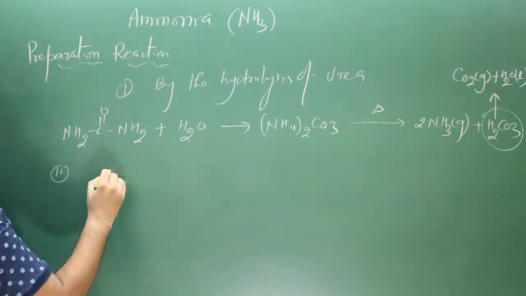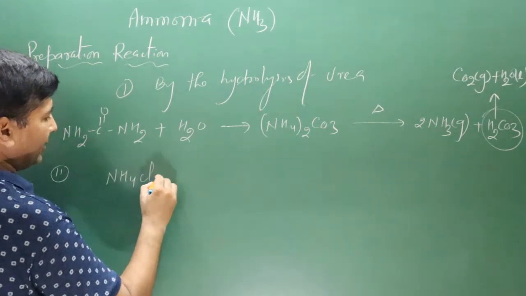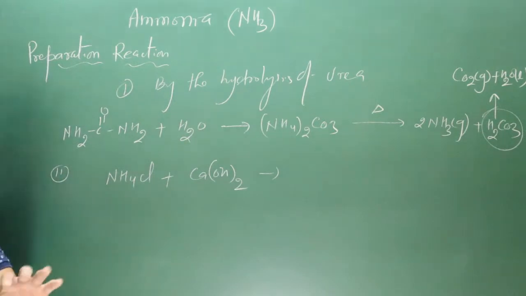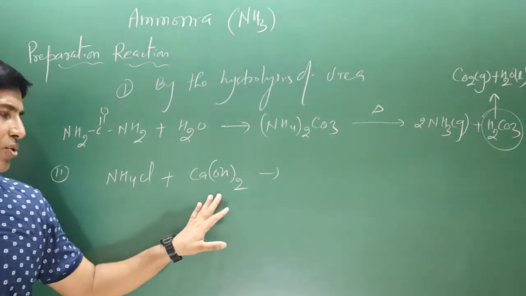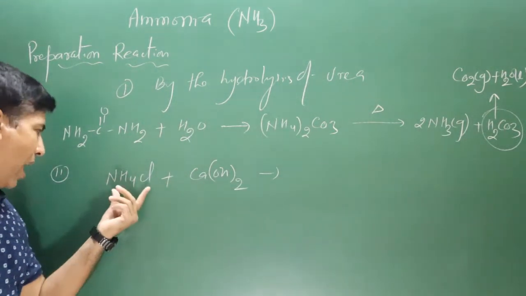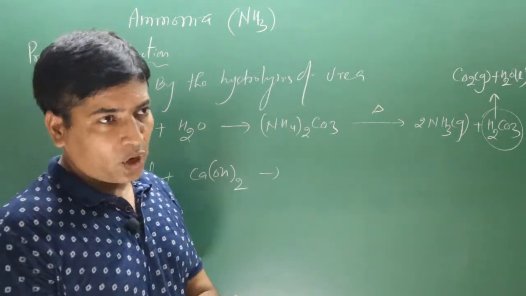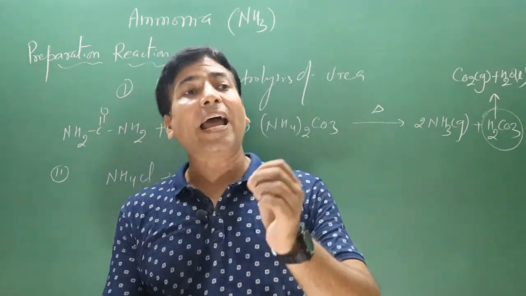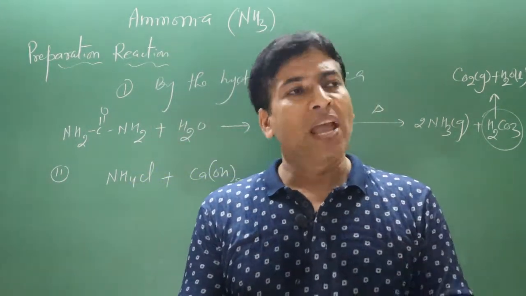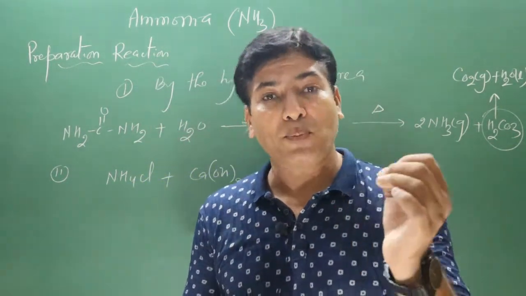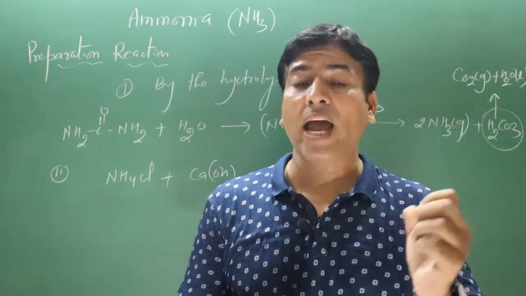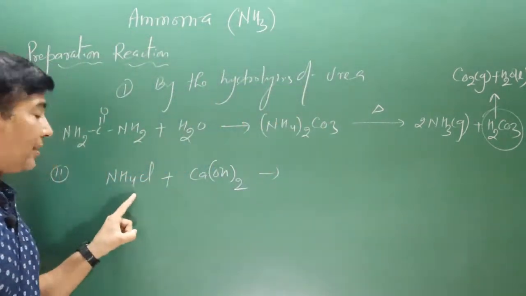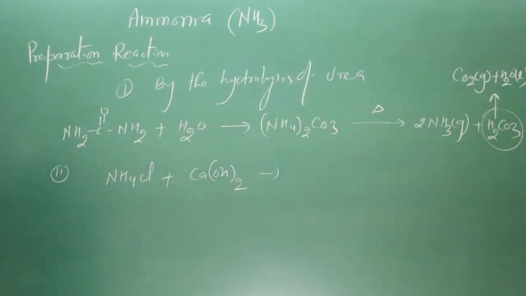In the second preparation reaction, ammonium chloride reacts with calcium hydroxide. Now pay attention very carefully to how the reaction is going to take place. Calcium hydroxide is a base. Ammonium chloride is an acidic salt because when we add ammonium chloride to water, it will produce ammonium hydroxide and HCl, that is hydrochloric acid. Ammonium hydroxide is a weak base. HCl is a strong acid. Strong acid will dominate weak base, hence it is an acidic salt.